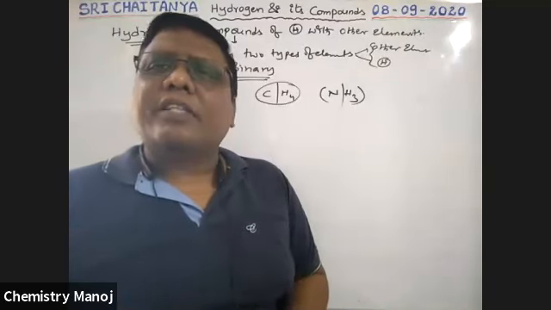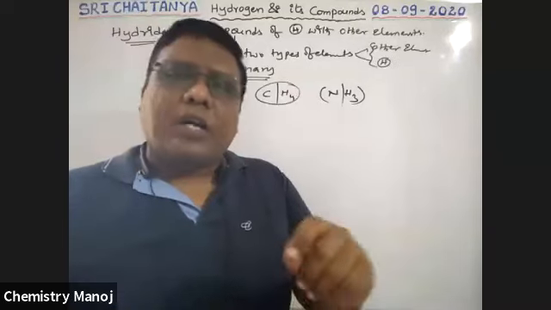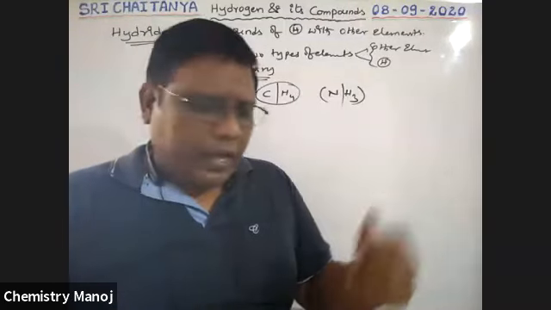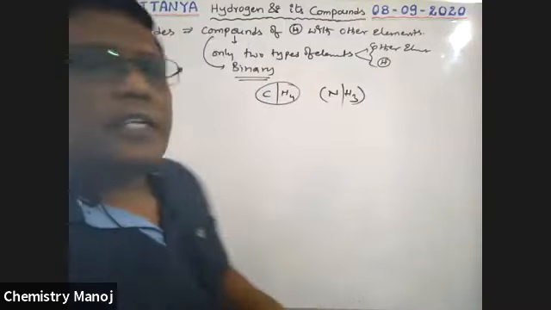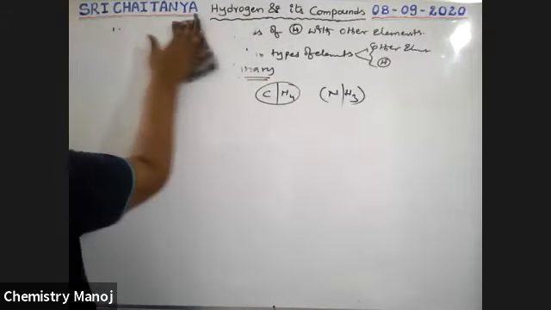Now, based on their preparation and properties, all the available hydrides are broadly divided into four types. Now we are entering into the types of hydrides.